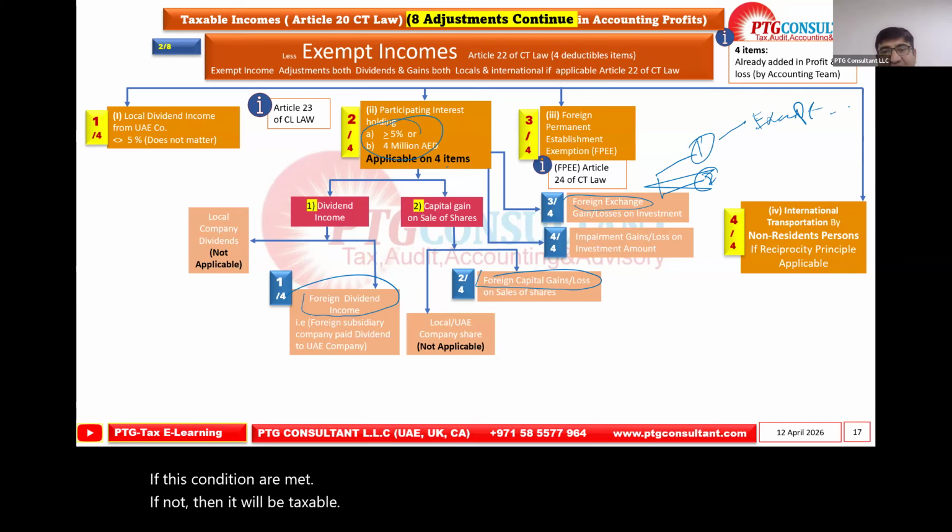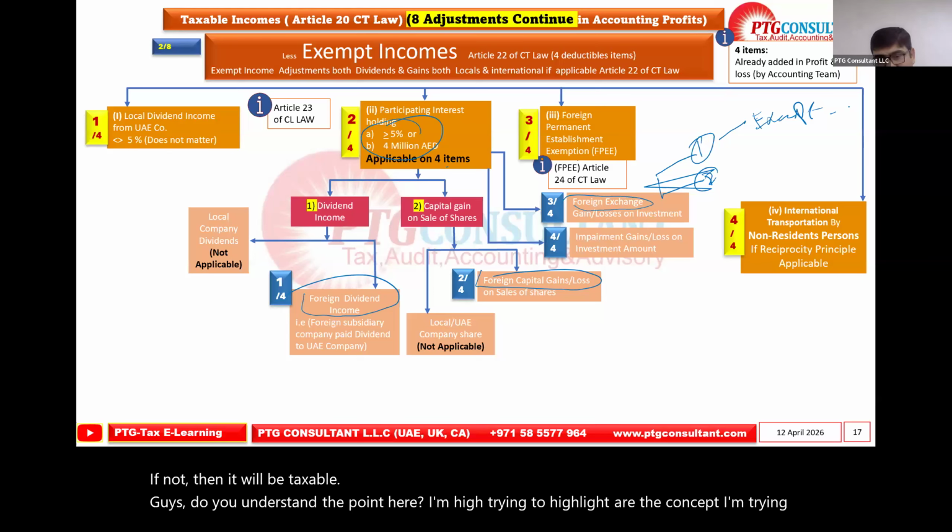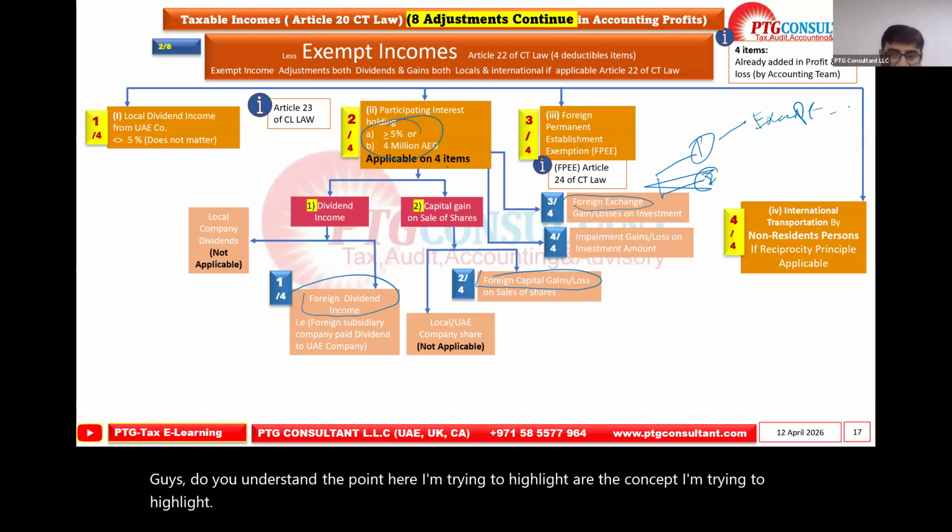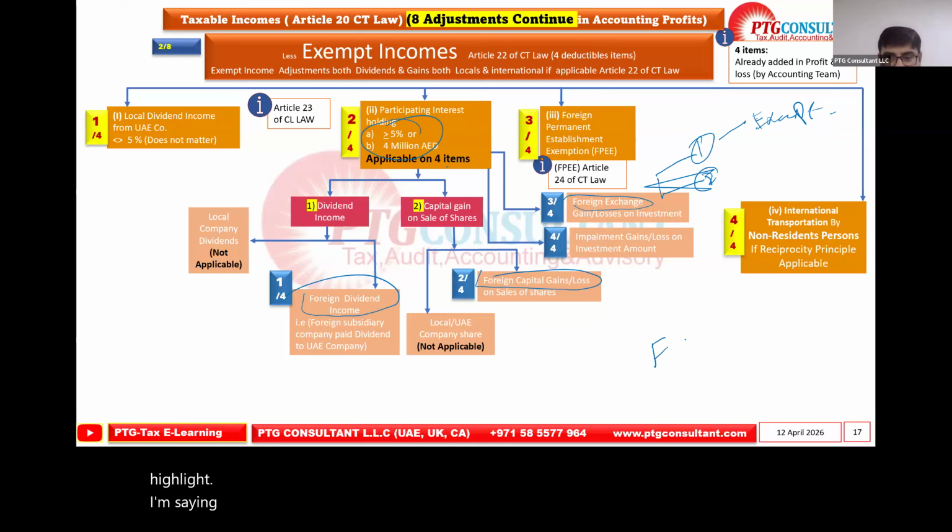Guys, do you understand the point I'm trying to highlight, or the concept I'm trying to highlight? I'm saying at the year end, you have forex gain of $1 million. But it has two figures.